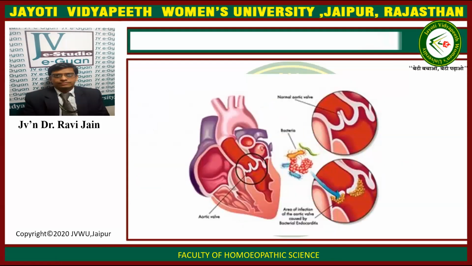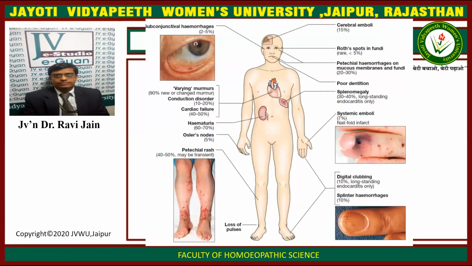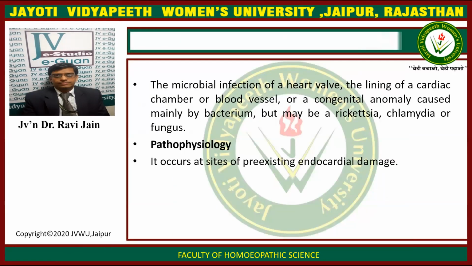Infective endocarditis, this is a very important disease and it is characterized by many things. We are going to start. First of all, let's discuss what it is, and then you will be able to understand the figure completely. There are major and minor criteria, and this will again be completed. I'll come back to these two pictures. Let's start first with what infective endocarditis is. These are the various clinical features. We are going to discuss them again.